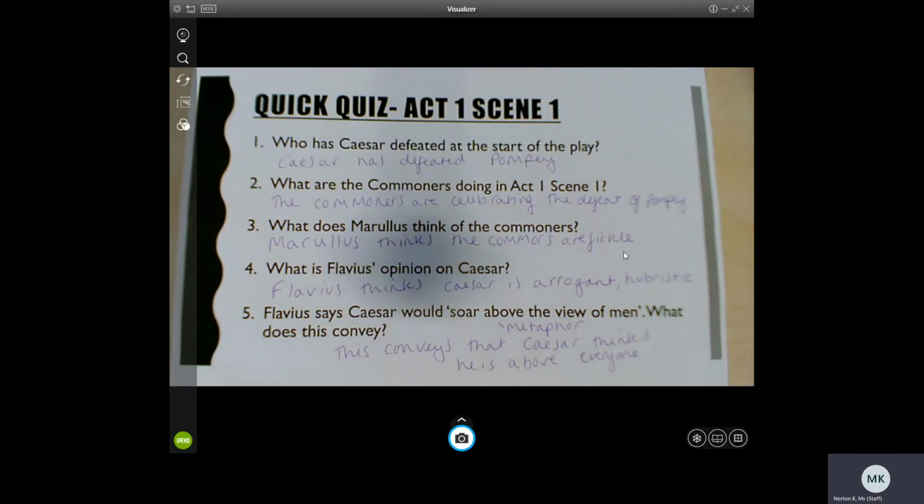So I'll give you a second to copy that down, tick or add to your answers, and then when you're ready, turn to page 8 of your booklet.